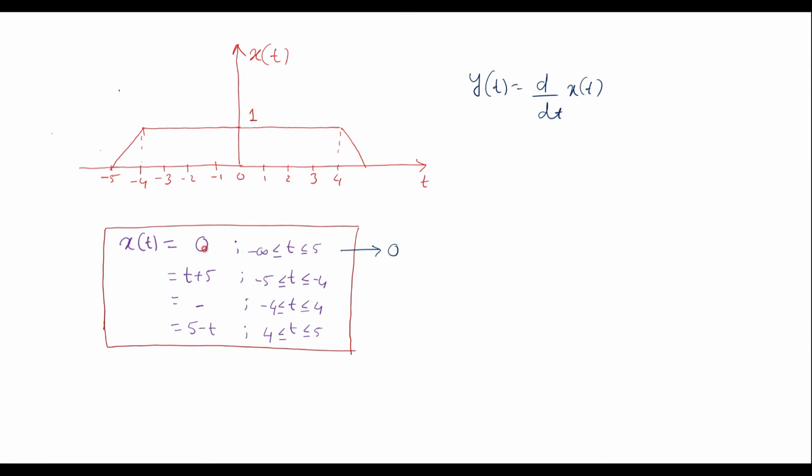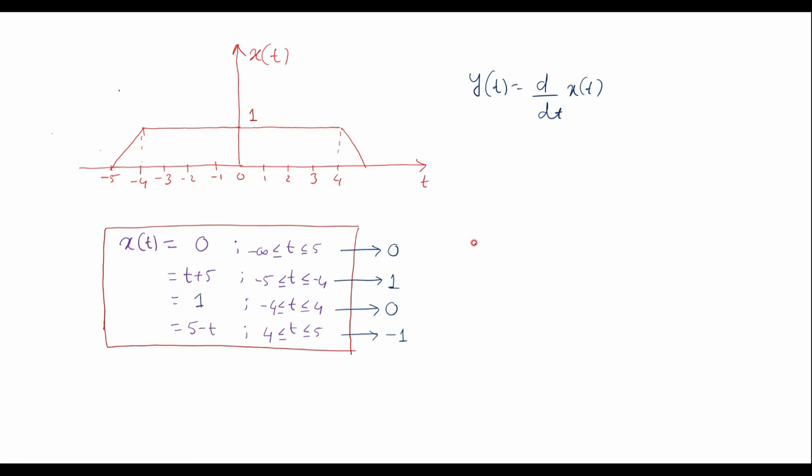That is, differentiation of this value is 0. When we differentiate t plus 5 with respect to t, we will get 1. The differentiation of 1 is 0, and the differentiation of 5 minus t is minus 1.